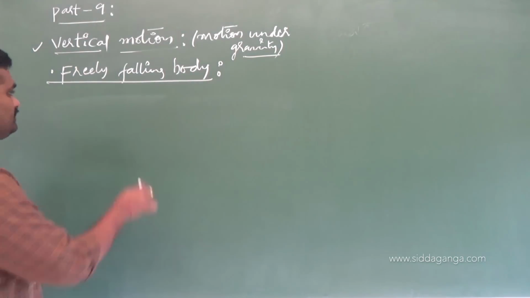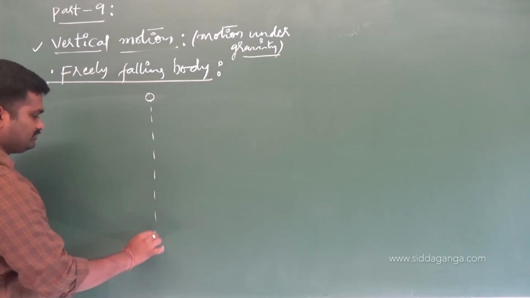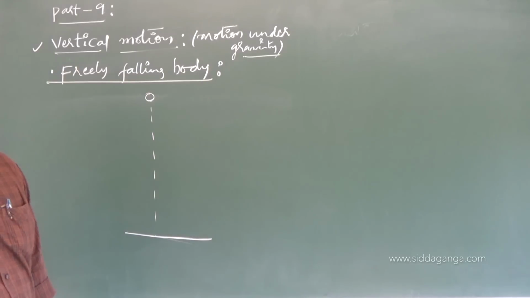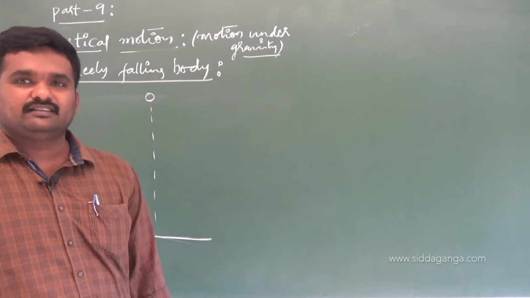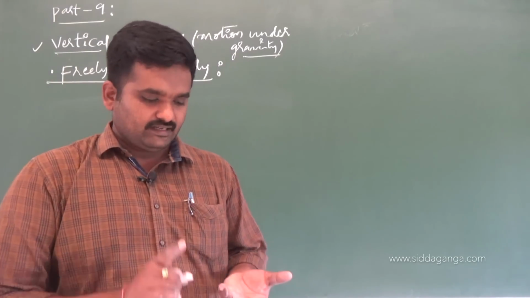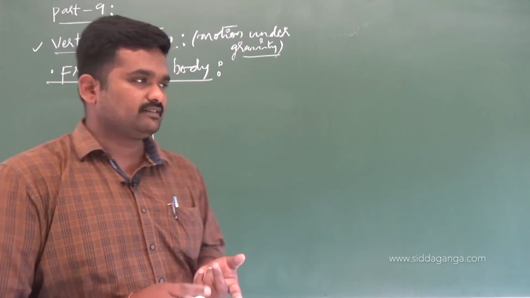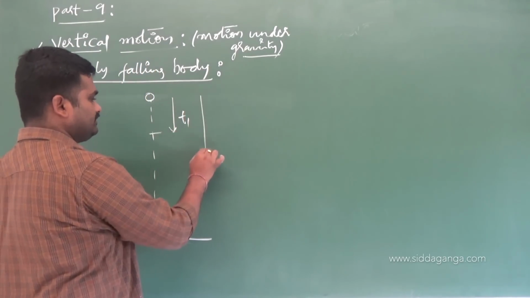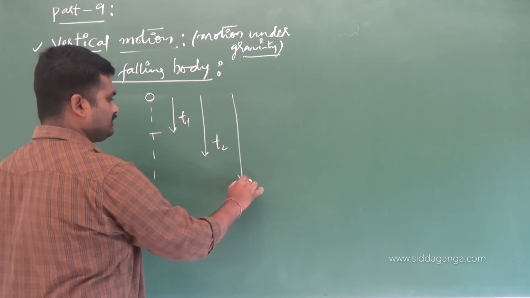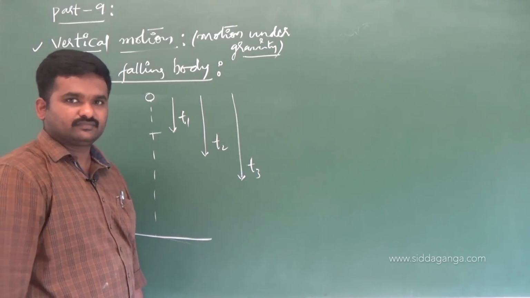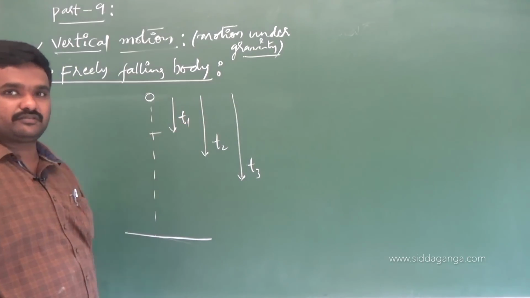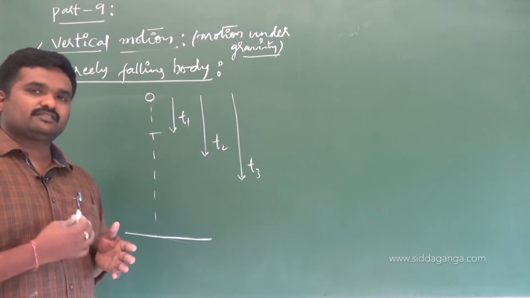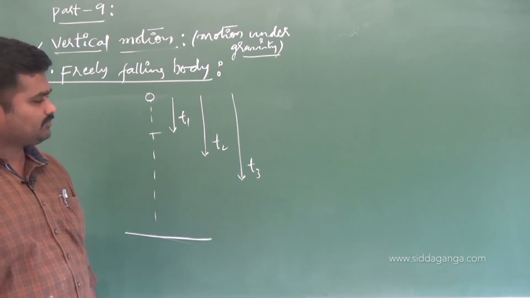See, I will say a body has been dropped from a certain height above the ground, we do not know the height from where it is dropped. Now, what is the ratio of velocities by the time it travels T1 seconds, T2 seconds, T3 seconds and so on? From here to here the time taken is T1, here to here is T2, and so on. These are all for competitive exams. How they are going to ask questions on this topic, I will give some examples; go through a few more problems in depth for competitive exams, we will discuss at the end of the chapter.